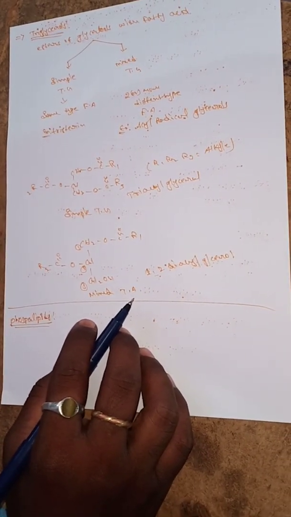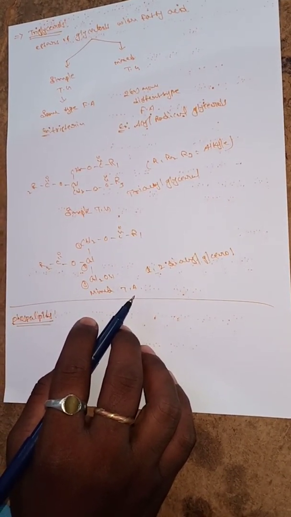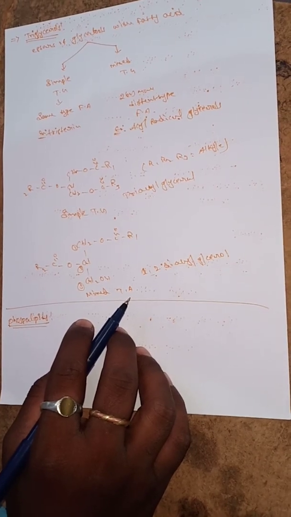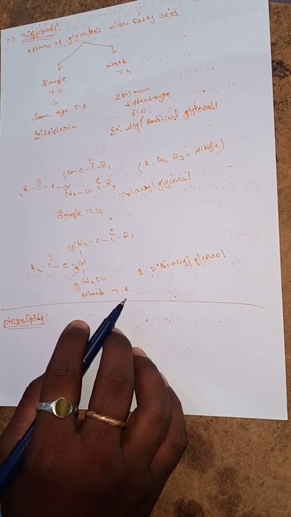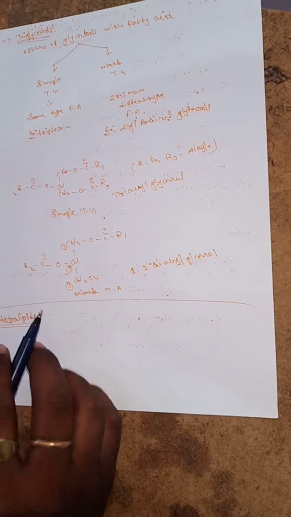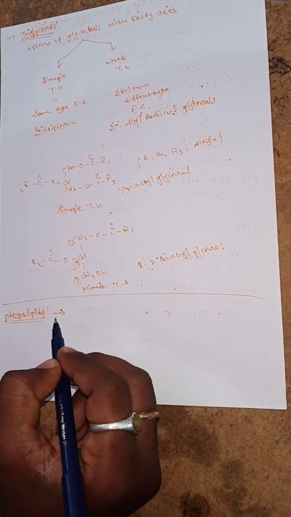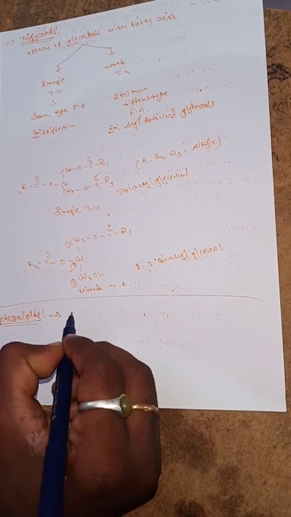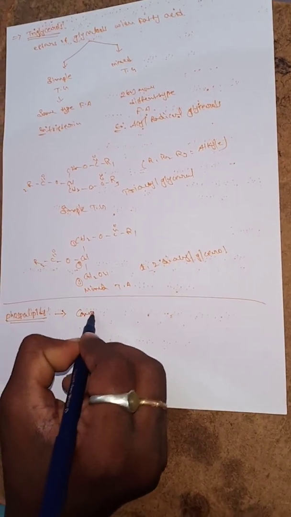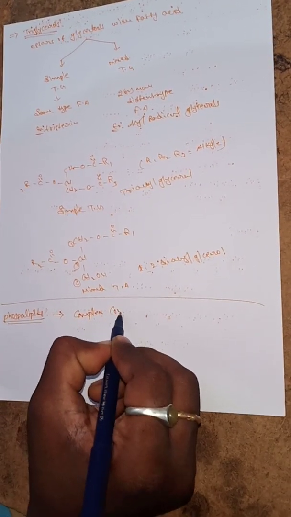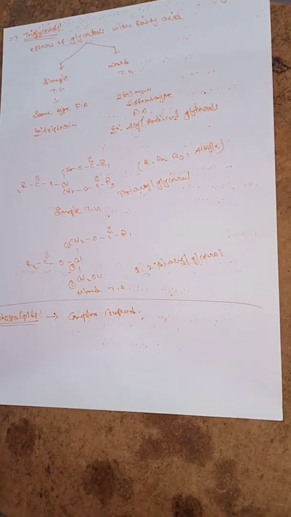These are complex compounds of lipids containing phosphoric acid in addition to the fatty acid and a nitrogen base of the alcohol. So what is the phospholipid definition? Phospholipids are defined as complex compounds. What is a complex compound?